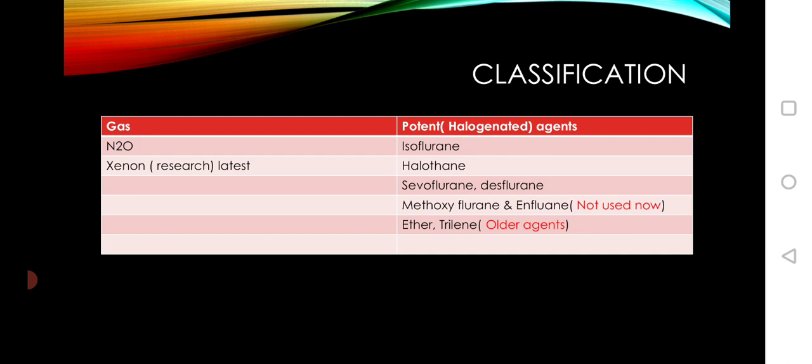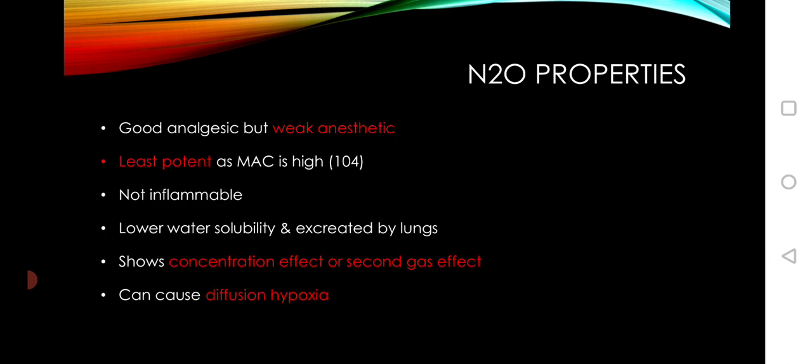Classification: the only gases are nitrous oxide and xenon, the latest. Halogenated agents like isoflurane, halothane, sevoflurane, desflurane, methoxyflurane, enflurane. Methoxyflurane and enflurane are not used now. Ether is among the older agents.